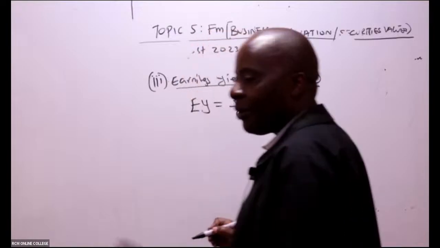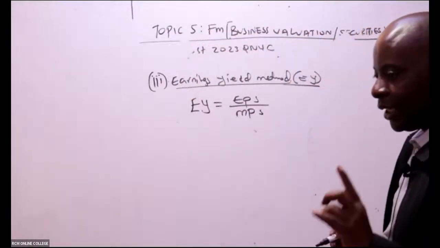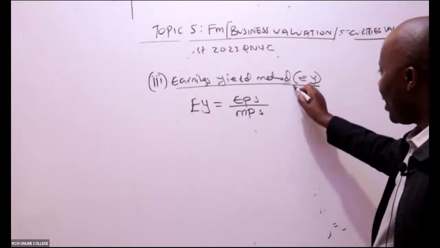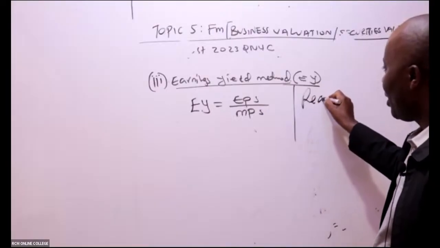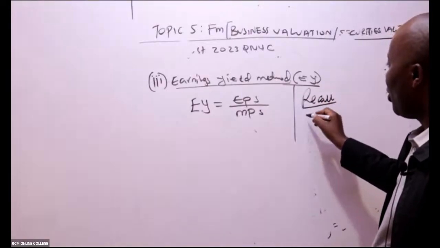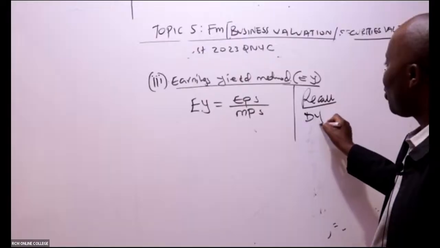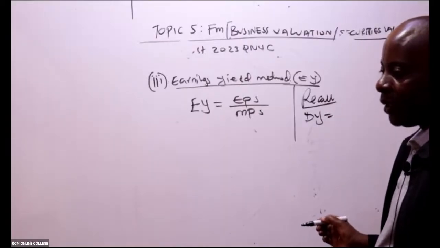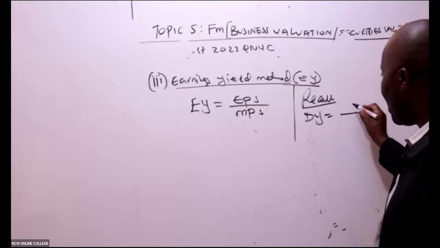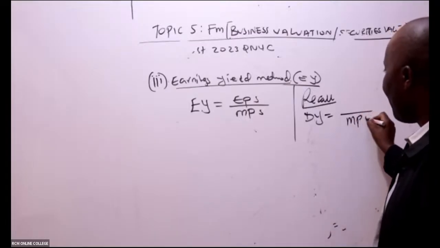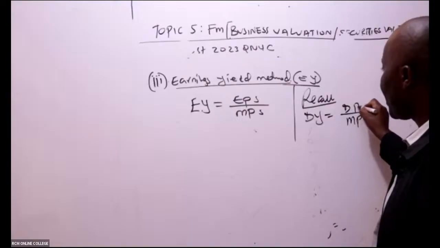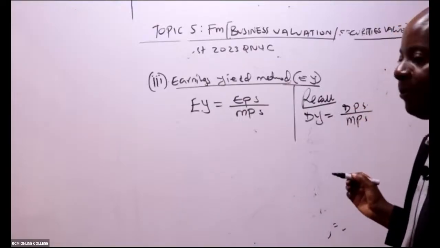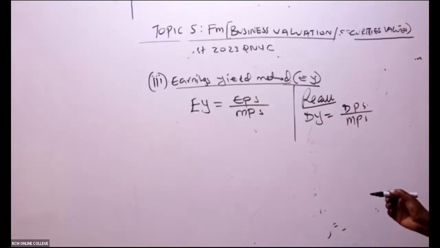So recall, when they want us, for example, to give them dividends yield, it has to be something at the top all over MPS. So these will be dividends per share. Don't forget that.